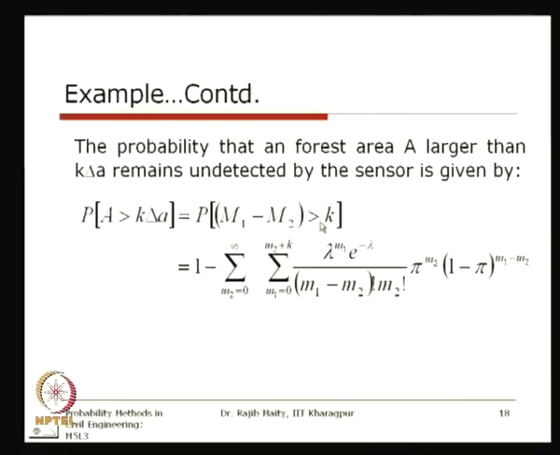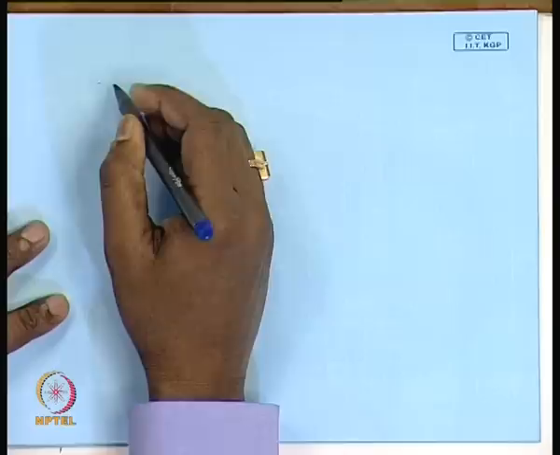Note one thing here: it is greater than k, the equality sign is not there, because we are interested in values greater than that particular value. If we want to represent it pictorially, to see the limits for this summation, it is this.